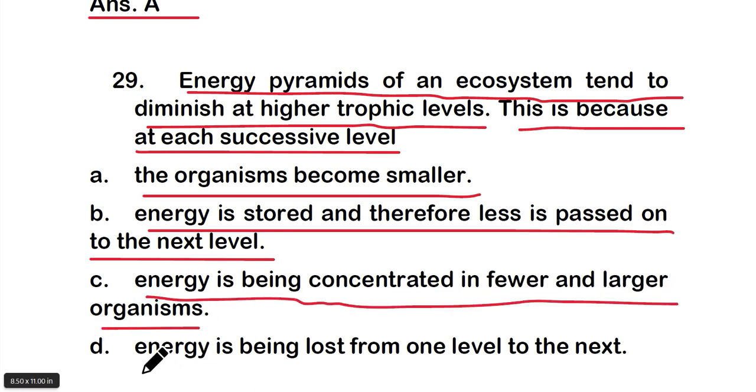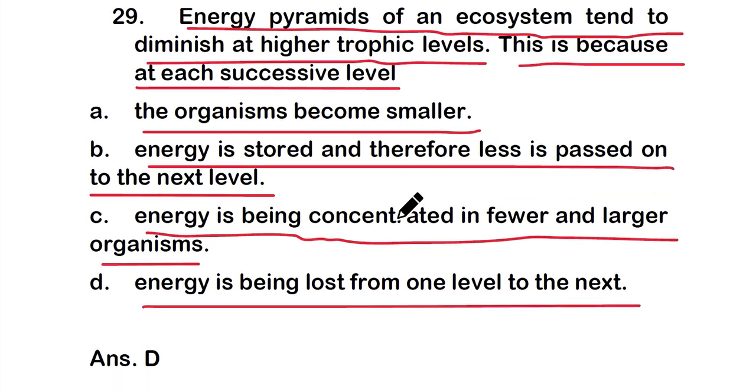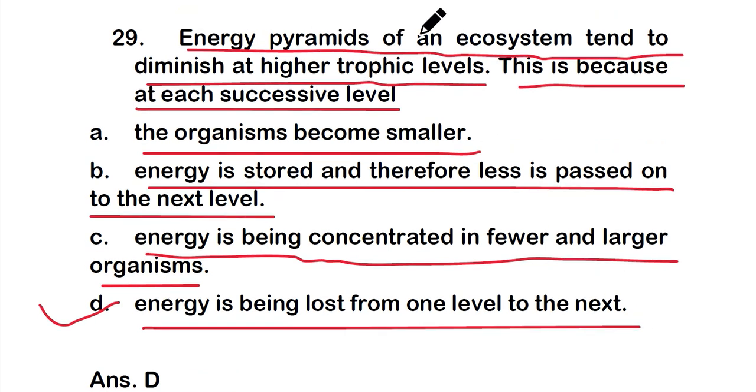Or option D, energy is being lost from one level to the next. So which one is the correct one? The correct one is option D, that is energy is being lost from one level to the next. So energy pyramid of an ecosystem tends to diminish at higher trophic level because at each successive level energy is being lost from one level to the next.